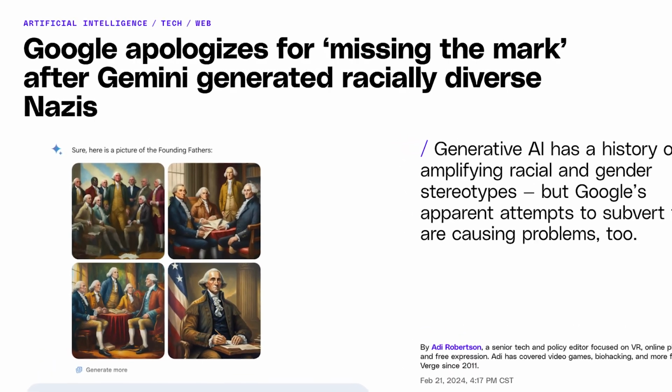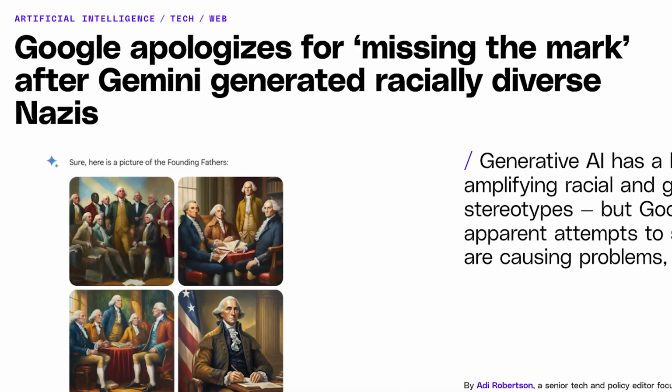LLMs can also reflect bias based on the data it was trained on. Google recently got into a lot of trouble for their LLM being racist. Then you've also got the just general inherent bias of human beings. All of these LLMs were trained on the data across the internet. If they are not filtering out bias, then the LLMs can appear biased as well.